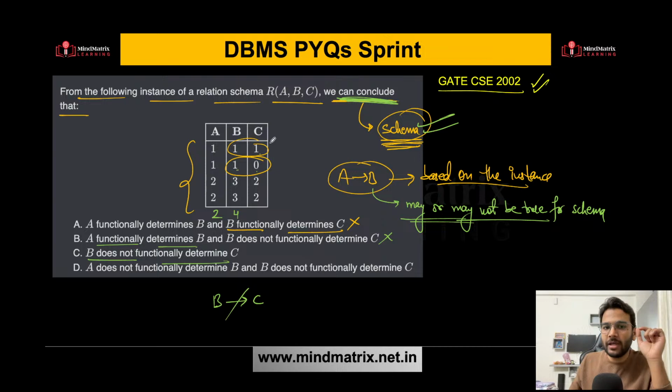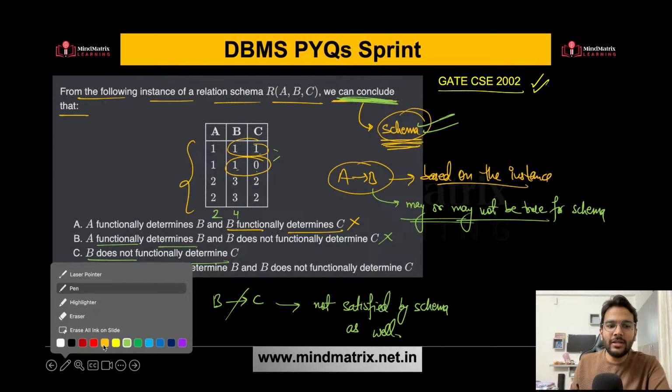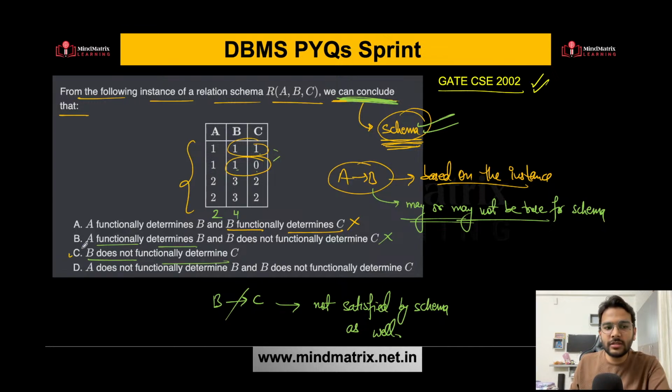Because if it is not satisfied by the instance, it is definitely not satisfied by the schema as well. So can I conclude for sure that if it is not satisfied by the instance, it is definitely not satisfied by the schema as well? Are you getting this point, everyone? So there is a difference between satisfied by an instance and satisfied by a schema. So you have to read the question carefully. So here you can clearly say that option C is the correct answer.